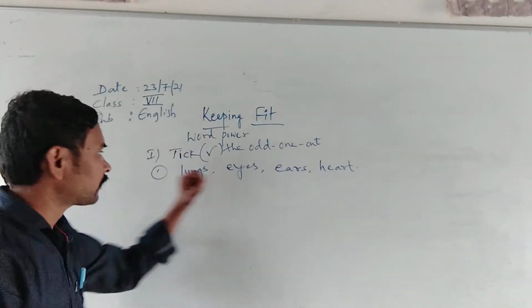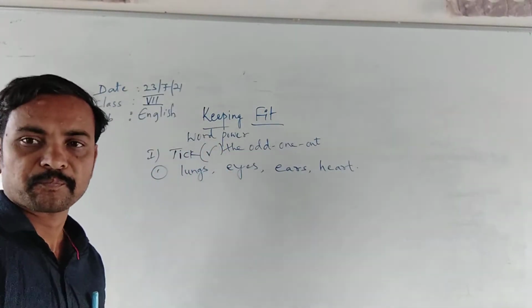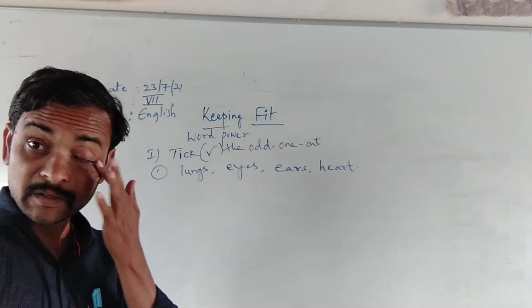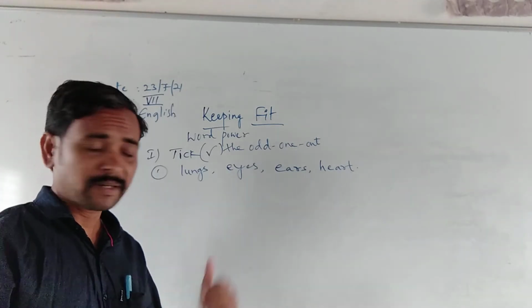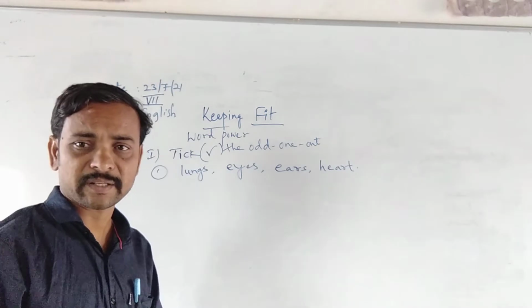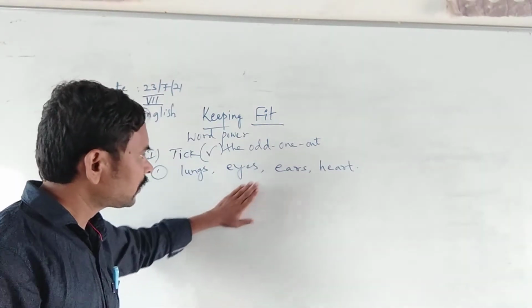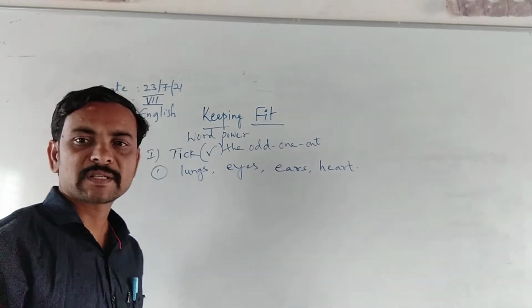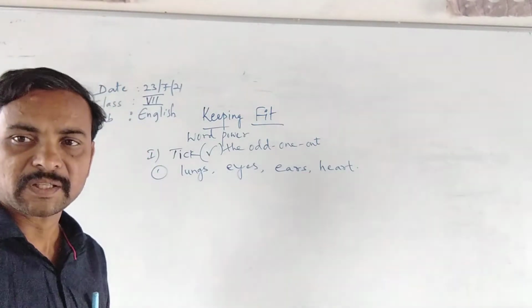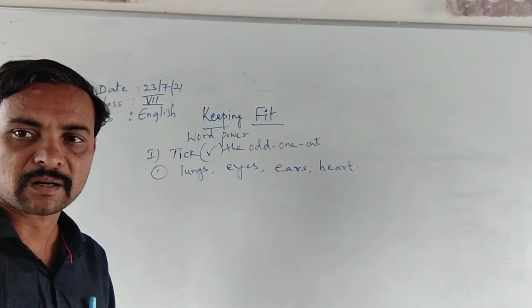So in the first set, which is odd? The odd one has a reason also. Lungs, eyes, ears, heart, which is odd?